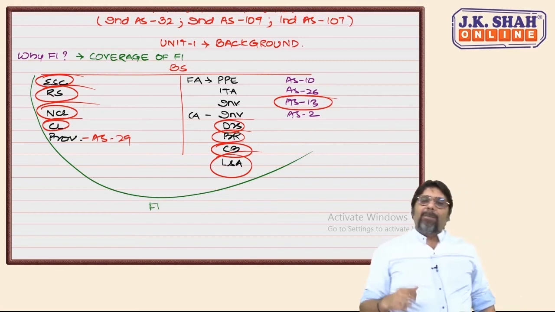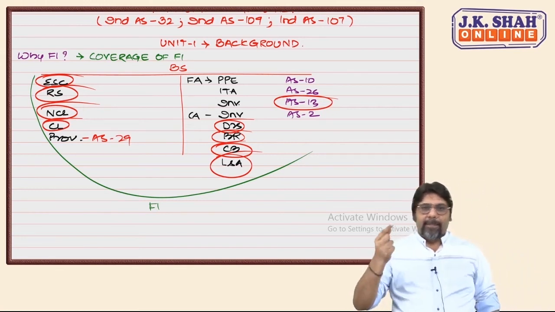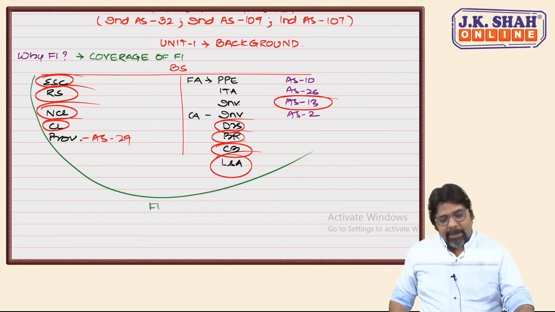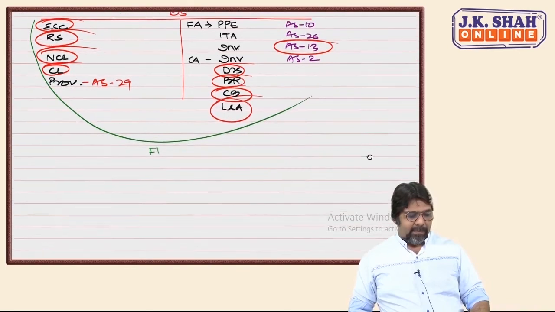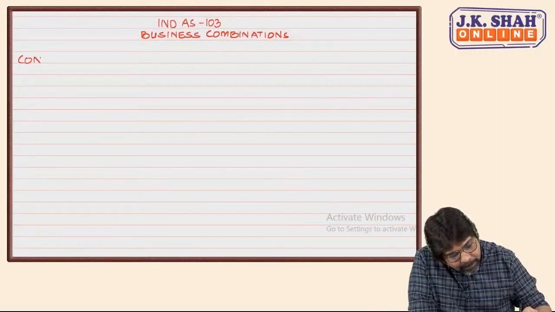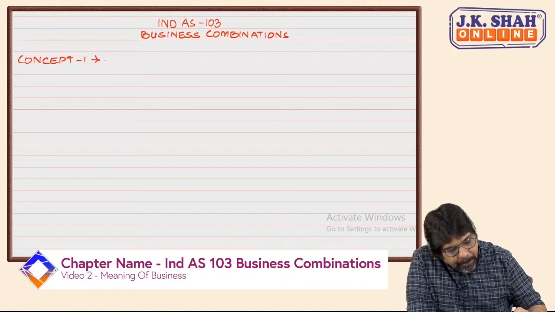The first reason for the background of it is that there were so many uncovered areas in our balance sheet which need to be covered under this. Okay, sir. Concept 1.